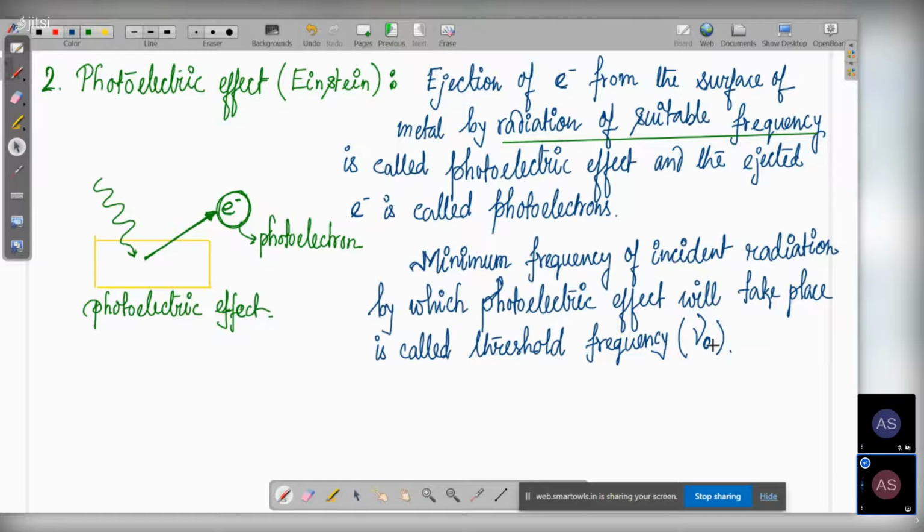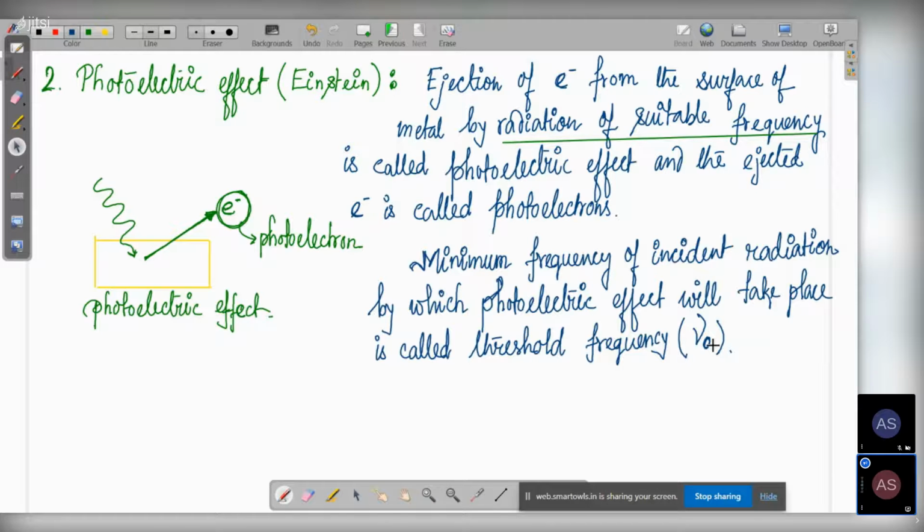So it's not like I can give any light, and the photoelectric effect will take place. It is certainly not like that. That particular light has to have a minimum frequency in it, and that is known as the threshold frequency.